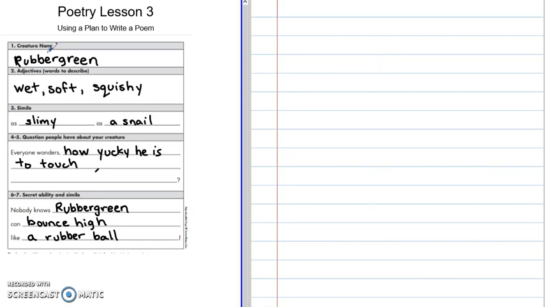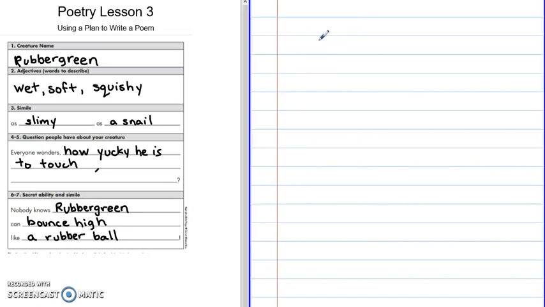So the plan is laid out by lines. So if you look, the number 1 represents line 1 of your poem. So our line 1 of our poem is going to be our creature name. So on my piece of paper, for my first line, I'm going to write my creature's name, which is Rubber Green.